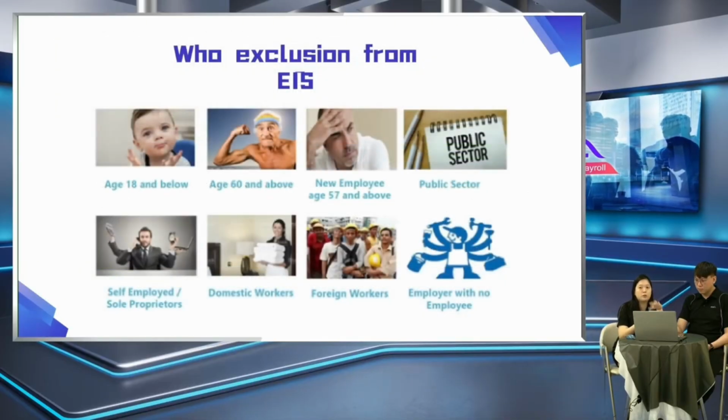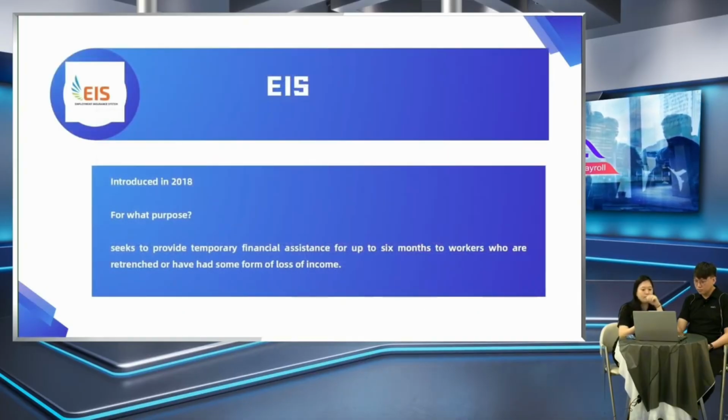So just for your information, it is a maximum of 6 months of welfare from EIS if you are fired from the company. But if you resign yourself, then you are not entitled to this. This is what we mentioned, financial assistance for up to 6 months due to loss of income from retrenchment.